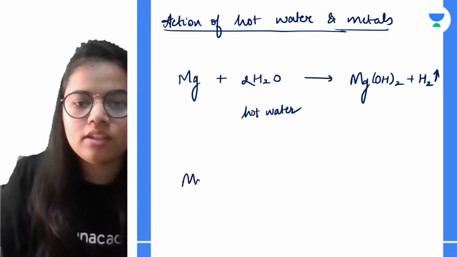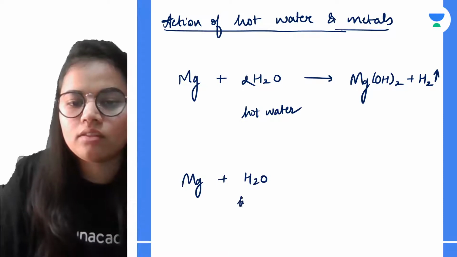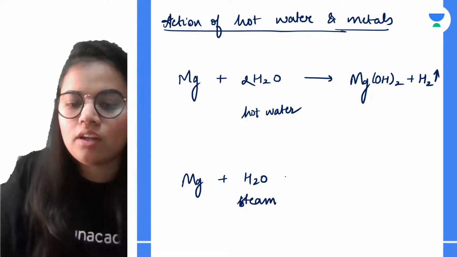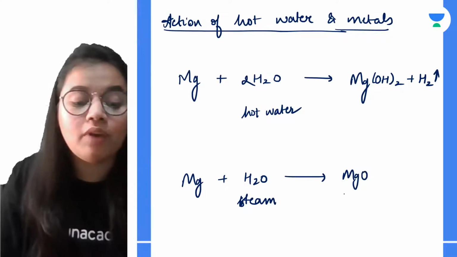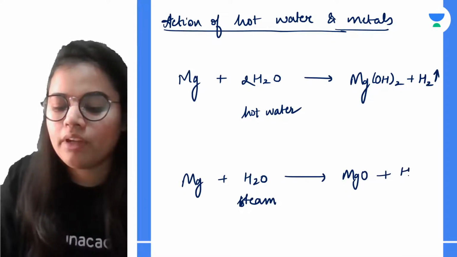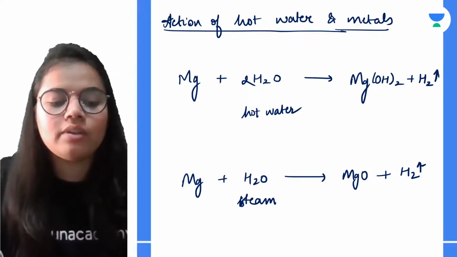If magnesium reacts with steam, it will form magnesium oxide. It will be white ash and it will liberate hydrogen gas. So this is how they react with hot water.